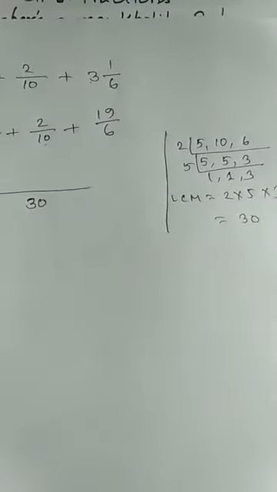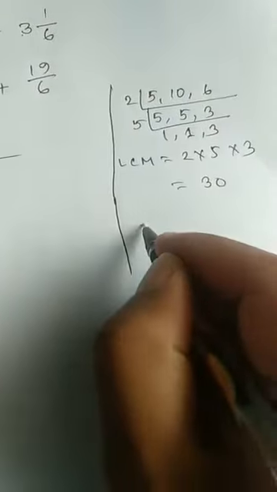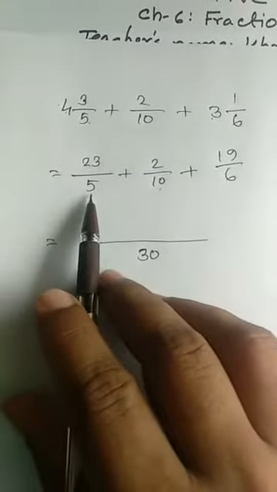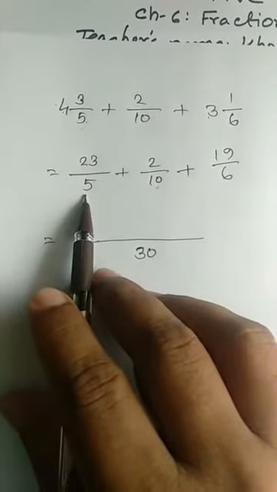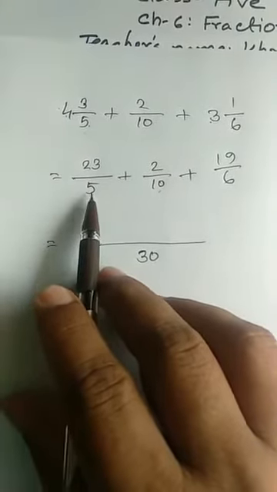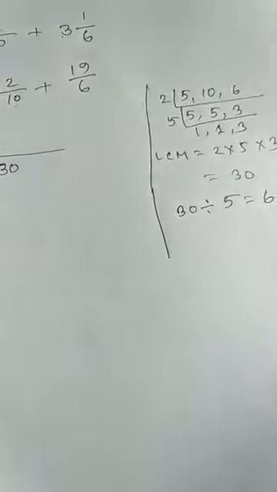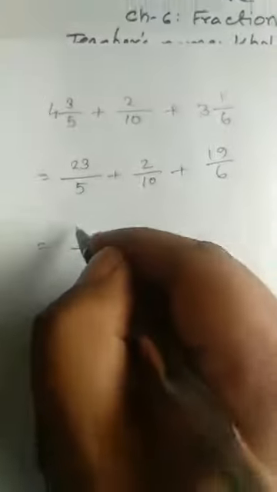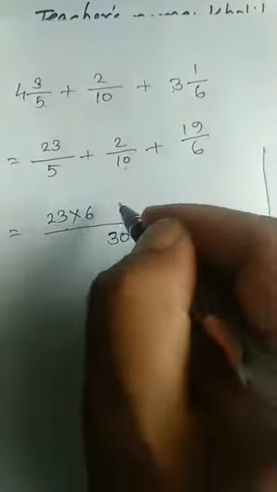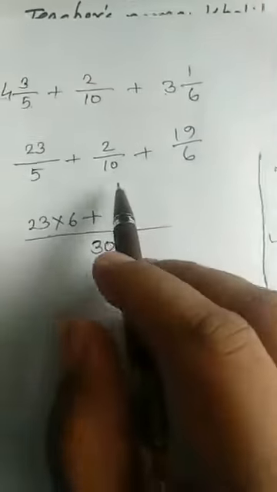Now what's your duty? Just to make it clear, I am showing here my duty. At first I have to divide 30 by the denominator of the first fraction. That means the denominator of the first fraction is 5. So I have to divide it by 5 and the result will be 6. So I will write here 23 into 6 plus, then again I will divide 30 by the denominator of the second fraction.